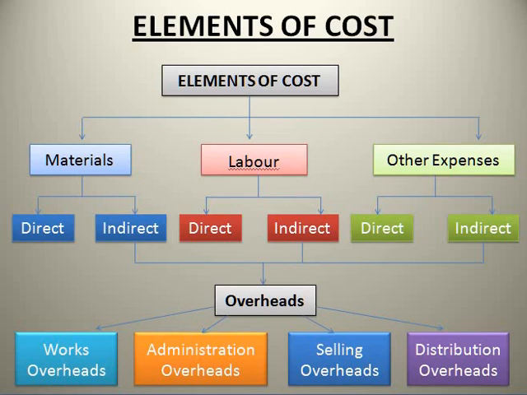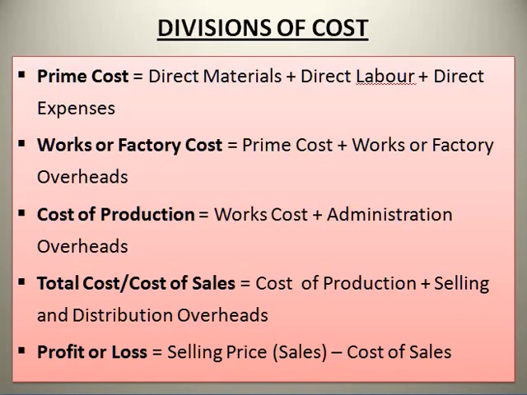Next we will move on to division of cost. The cost sheet can be divided into four categories. Finally, in the cost sheet, you should find out either a net profit or net loss. What are the four divisions of cost? Prime cost, factory cost, cost of production, total cost. Finally, you should find out the profit or loss.